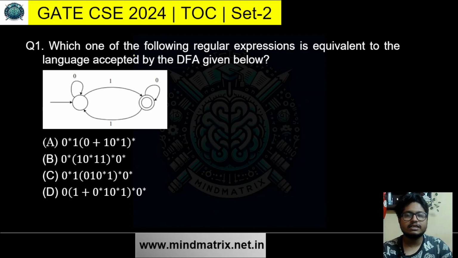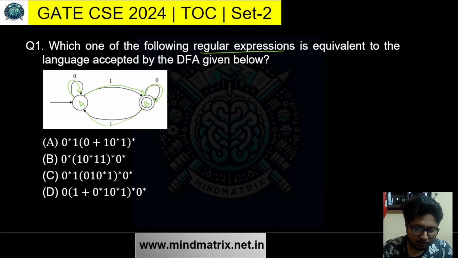The first question says, which one of the following regular expressions is equivalent to the language accepted by the DFA given below? All right, so let's see the DFA first. A zero loop which is in state A, then state A goes to B with 1, state B has a zero loop, and state B goes to A with 1. Okay, there are 4 options.